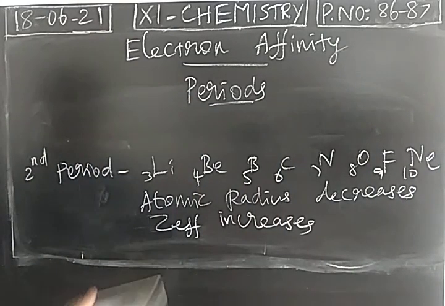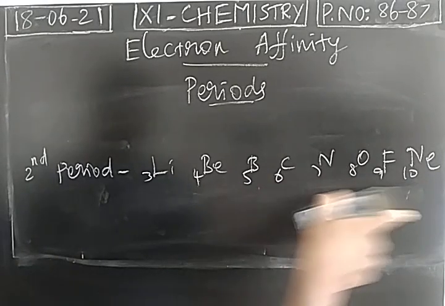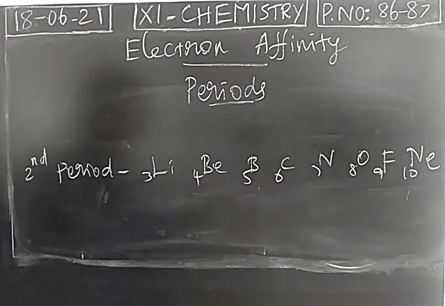Elements with a stable configuration will be having a 0 electron affinity value. When you consider elements with a stable configuration, its electron gaining tendency will be negligible. So its electron affinity value is almost 0.